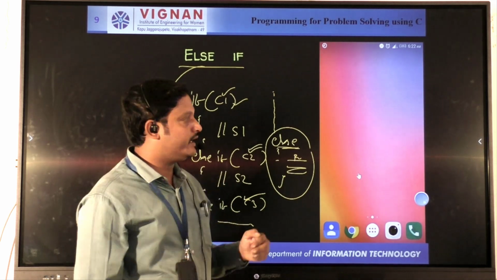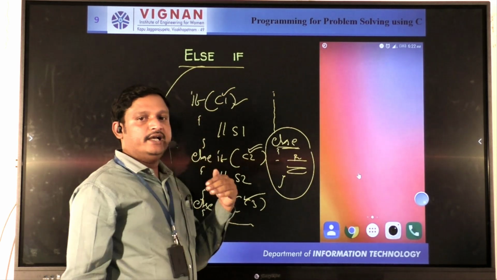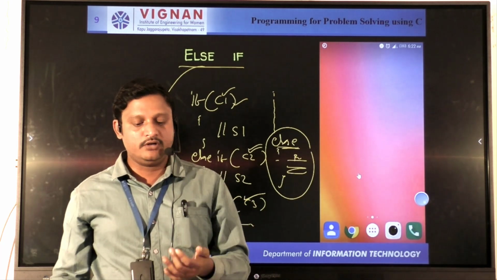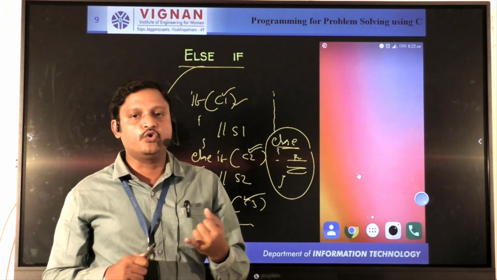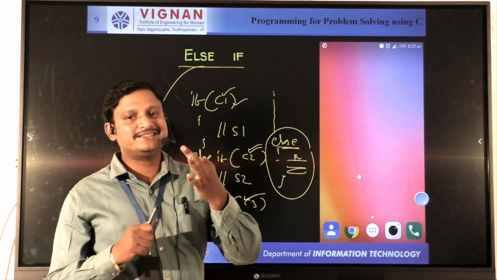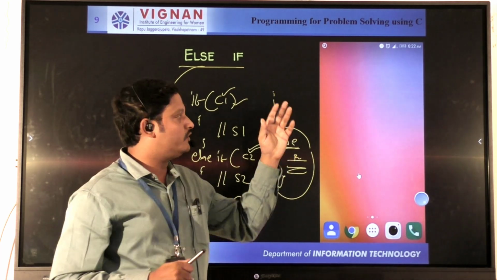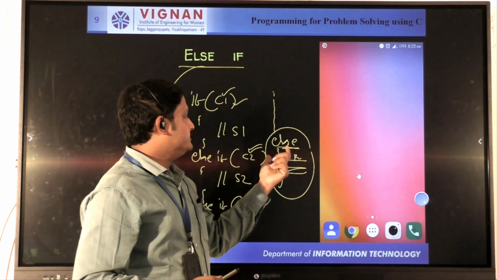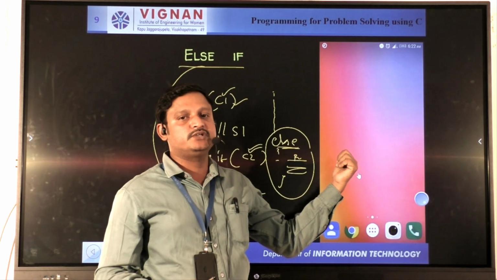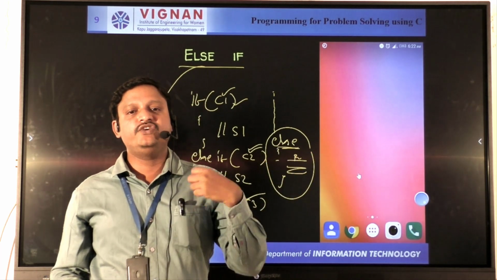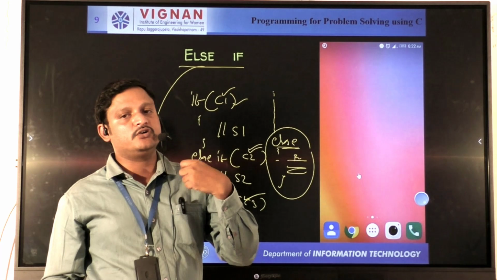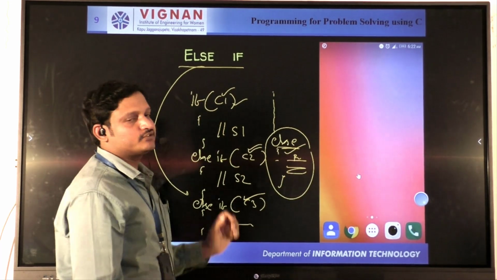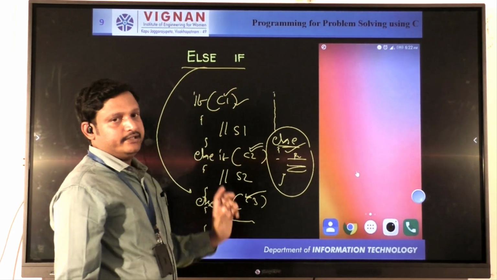So there are a number of conditions, since different types of payment transaction apps are available, such as Google Pay and PhonePe. You select any one of them. If you do not match any transaction app, then the default statement will be executed, that is, please install the PhonePe app or Google Pay app in your phone. So that is the real-time example for the else if ladder.